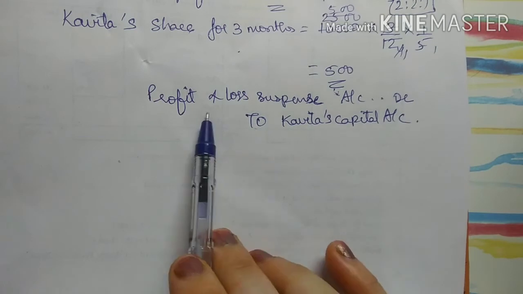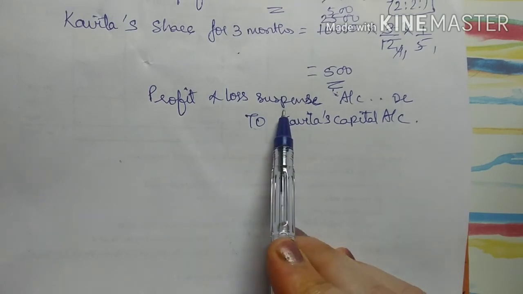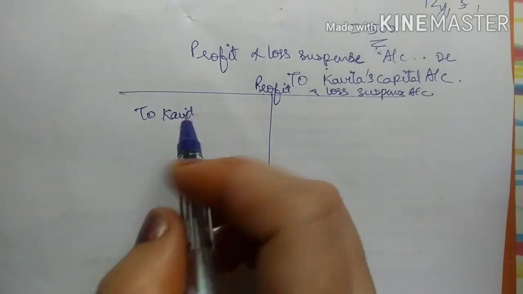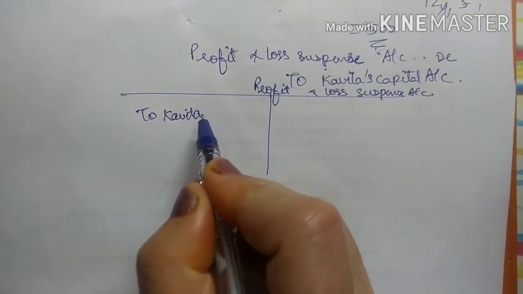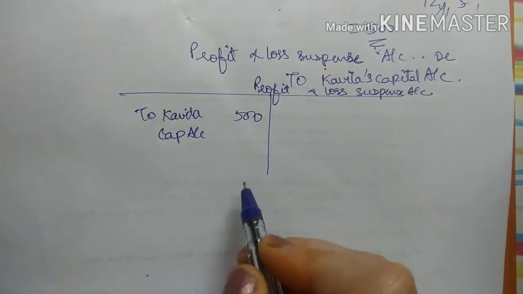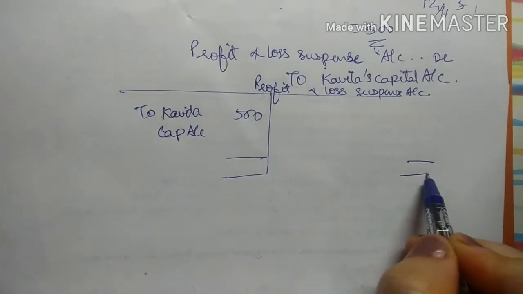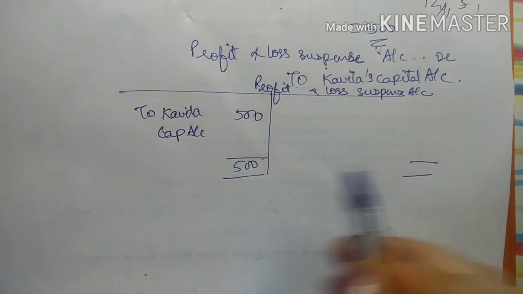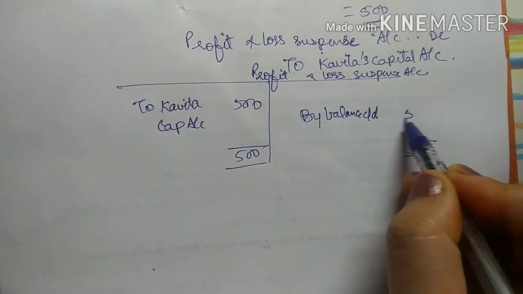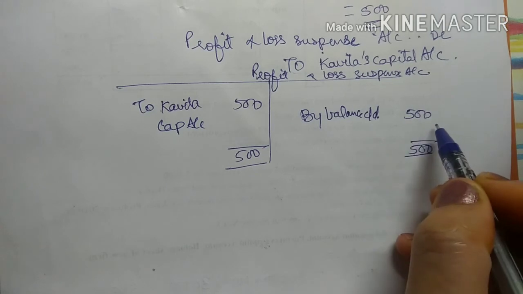So we will open one profit and loss suspense account. So this is my profit and loss suspense account. On the debit side, I will write to Kavita's capital account 500, right? Now when I close this account, there will be a balance, by balance carried down rupees 500.